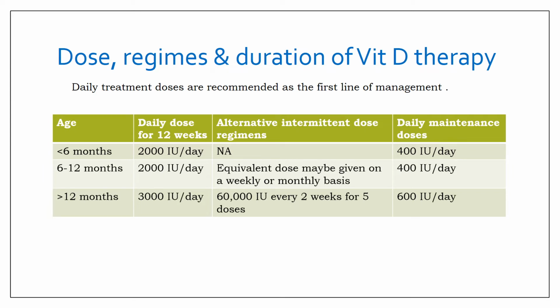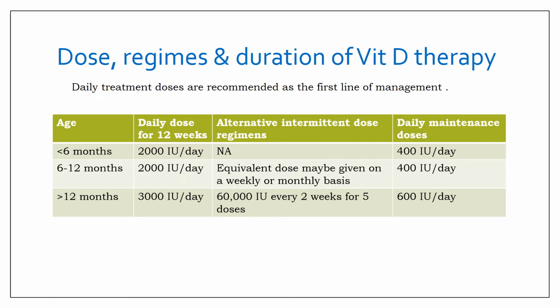Once the deficiency is over, then you start with maintenance doses of 400 IU per day. Between 6 to 12 months also, the daily dose is 2000 international units per day, and an equivalent dose may be given on a weekly or monthly basis but should preferably be avoided because intermittent bolus doses' safety has not been established. And again, the maintenance dose needs to be started once the deficiency is over.